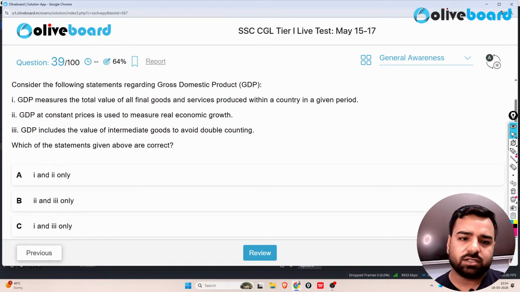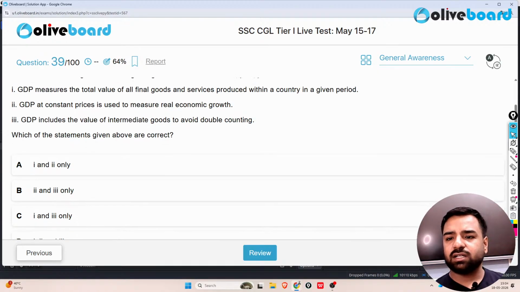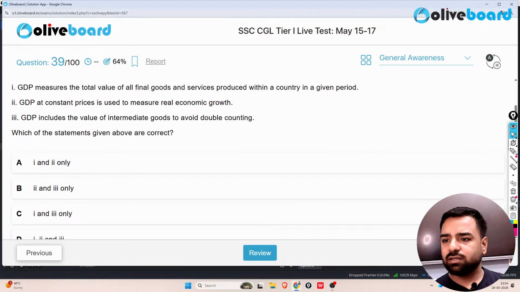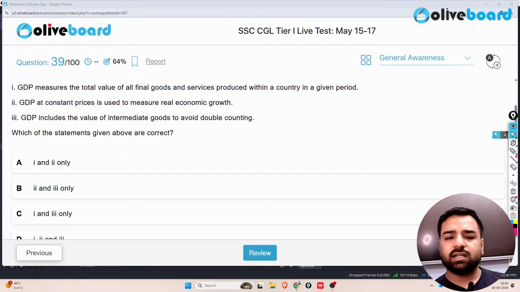Next is about GDP. So the question is, GDP measures the total value of all the final goods and services produced within a country in a given period. That's correct, guys. GDP at constant prices is used to measure real economic growth. Again, that's correct. GDP includes the value of intermediate goods to avoid double counting. No, that's wrong, guys. Here only option number 1 and 2, which is there in option A,